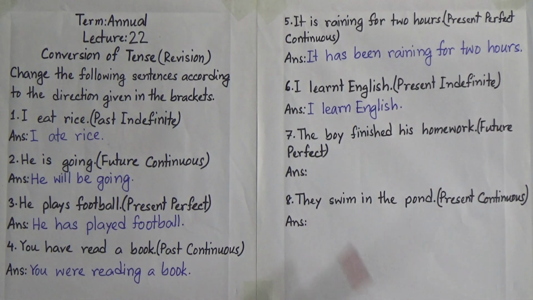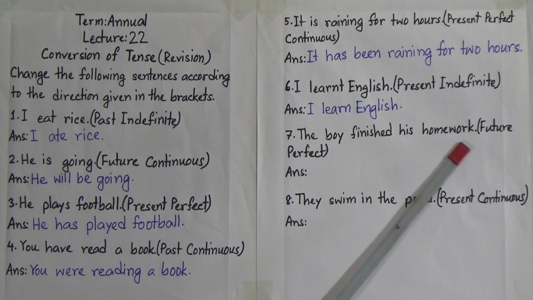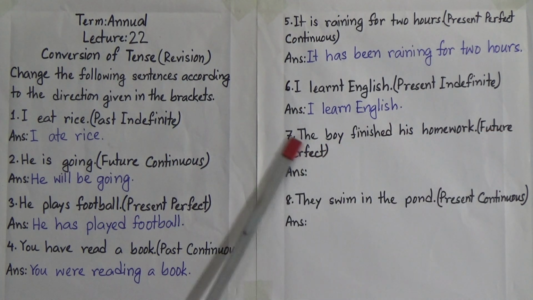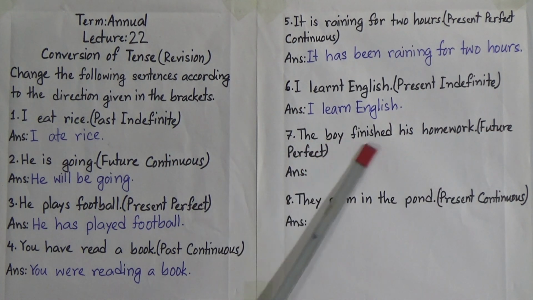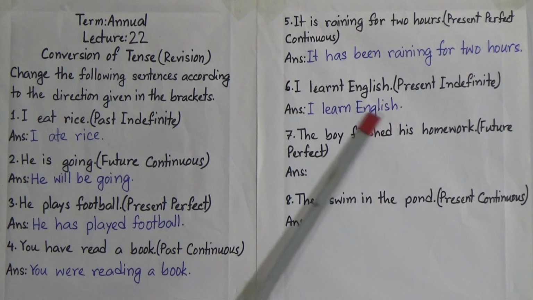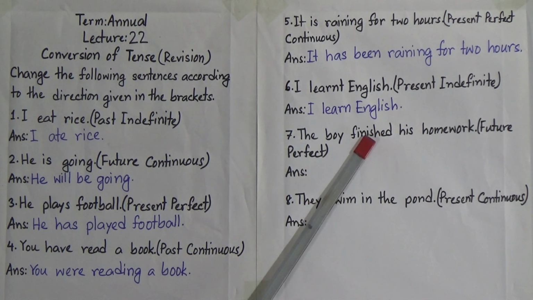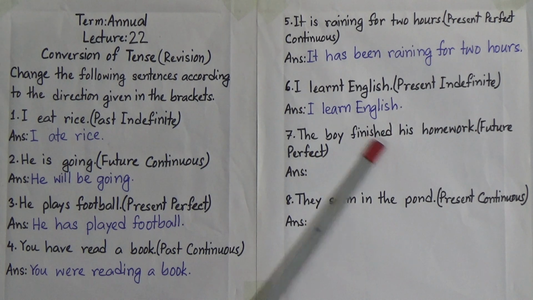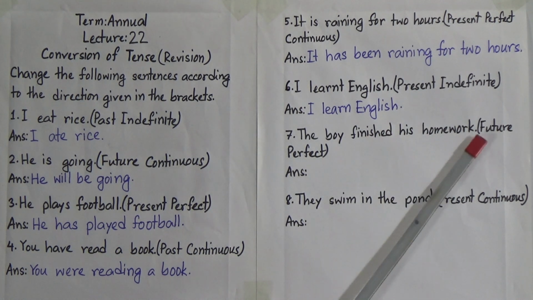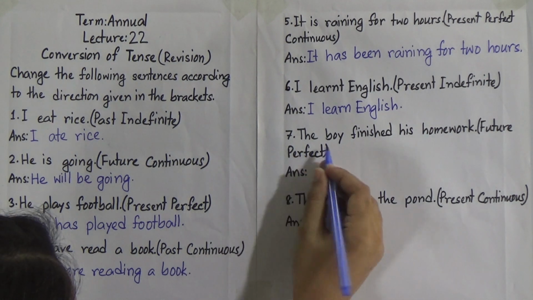Now number 7, the boy finished his homework. We will change it to future perfect tense. Now look, the boy finished his homework. Now look at this verb finished. It is in the past form. That means our sentence is in the past indefinite tense, and we will change it to future perfect tense. So at first we will write the subject, and what is our subject? The boy.